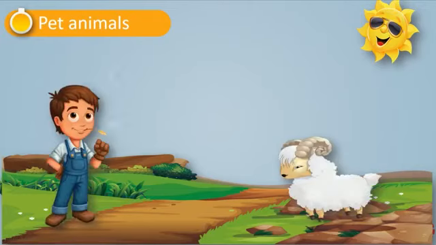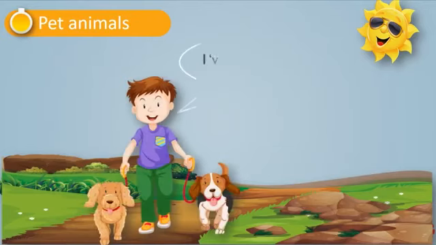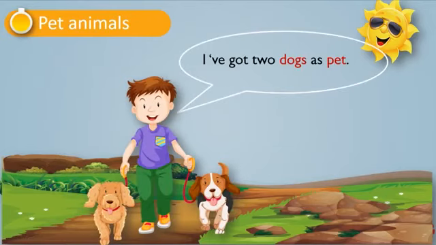Another one, we keep sheep as pet animals. They give us wool. This is the wool and we take benefit from its wool and we eat its meat. I have got 2 dogs as pets. He says, I have got 2 dogs as pets.